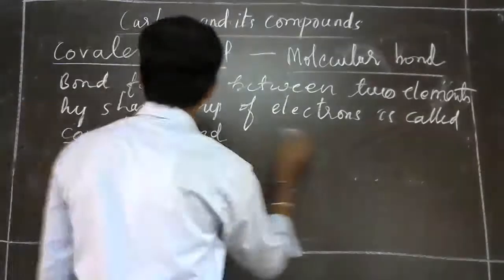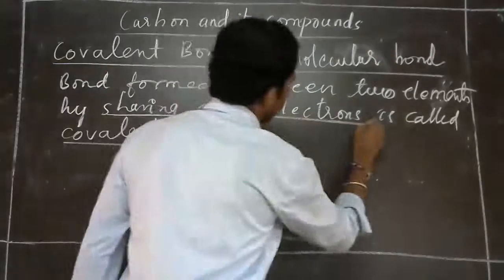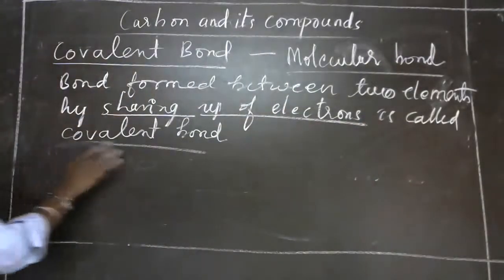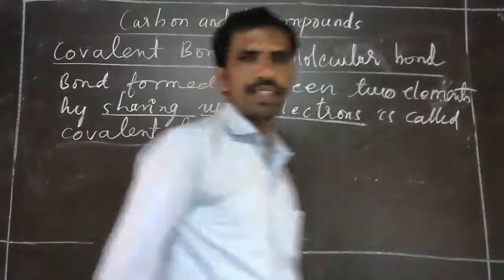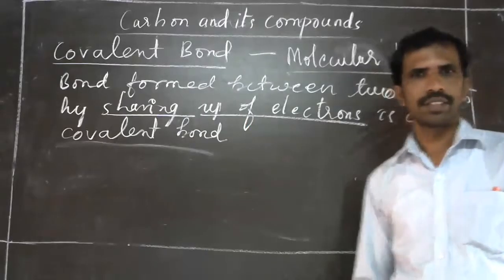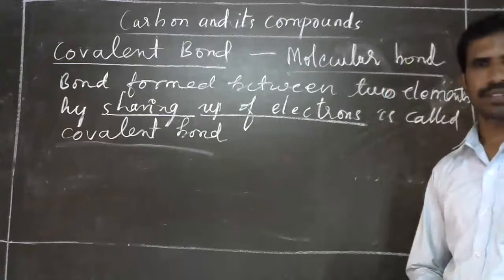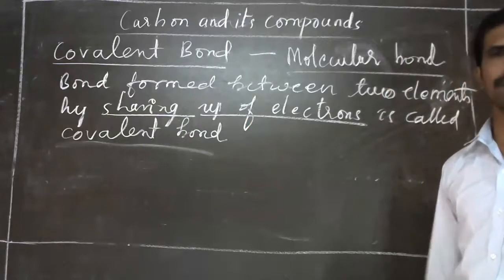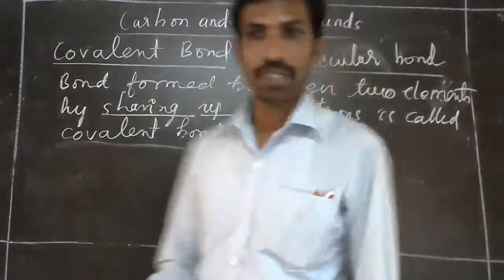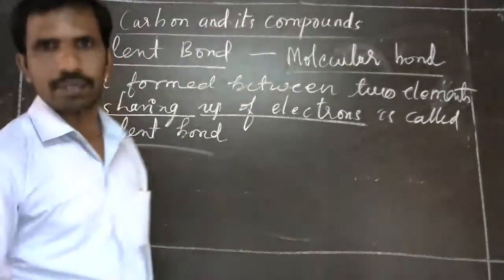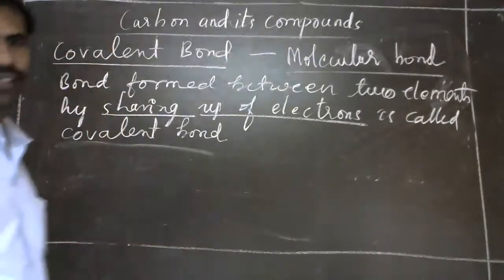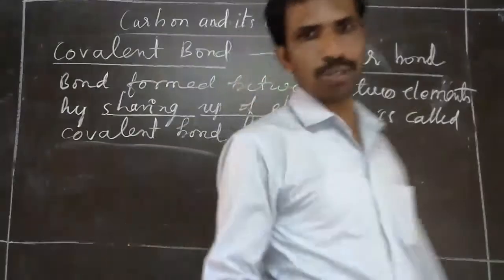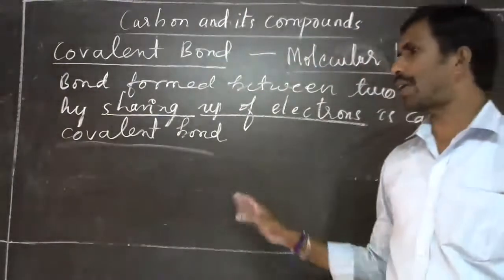Sharing of electrons. I am underlining this, sharing of electrons. The bond formed between two elements by sharing of electrons is called a covalent bond. Here sharing happens between two elements. Because of that, it becomes stable. By sharing of two electrons between two elements to become stable, that is called a covalent bond.